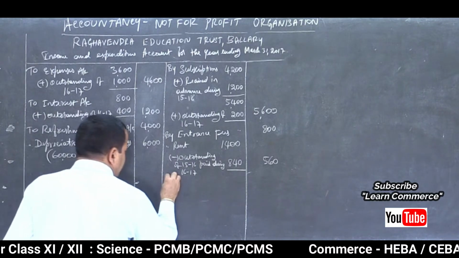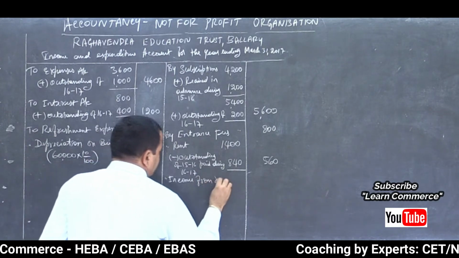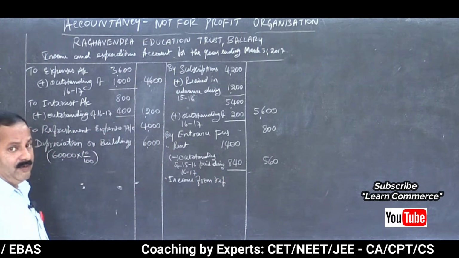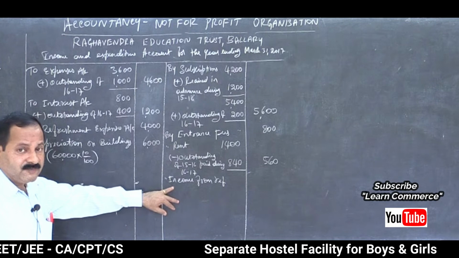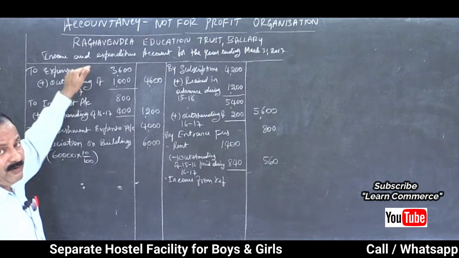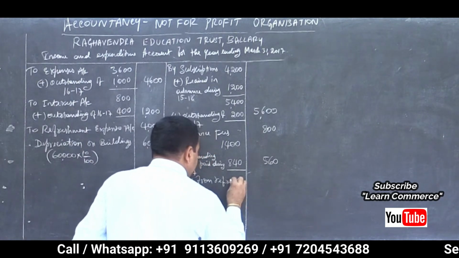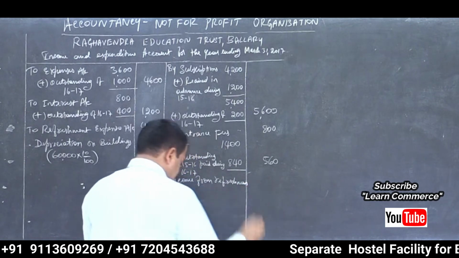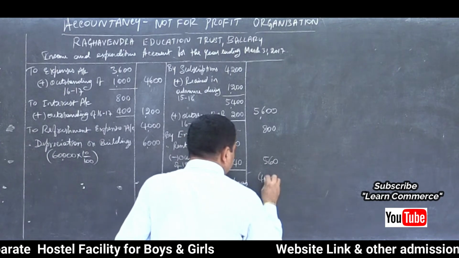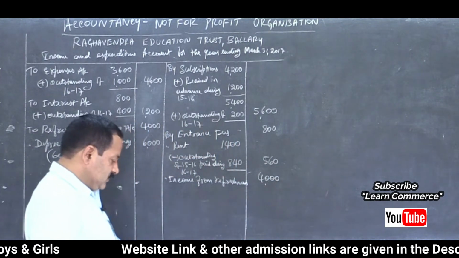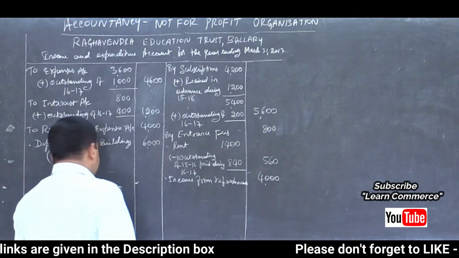Then income from refreshments. Remember, if there is a refreshment fund, then it will go to the balance sheet. You should not show it here. You have to deduct this from the refreshment fund on the liability. Income from refreshments, how much is it? 4,000. Then anything else? No, that's all.